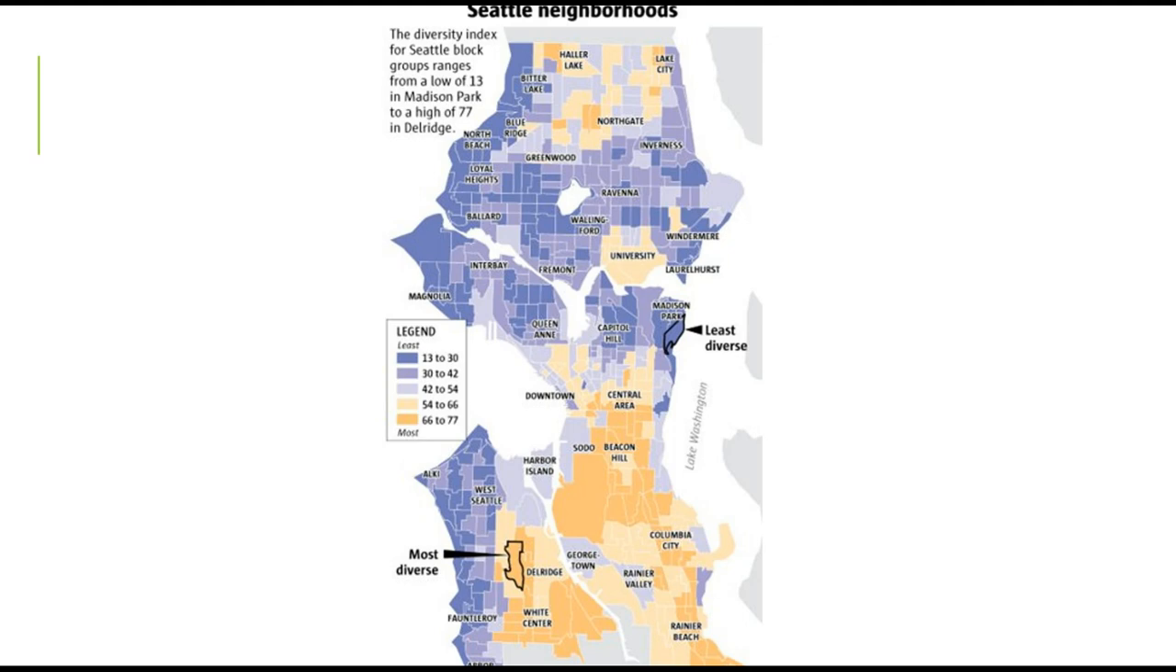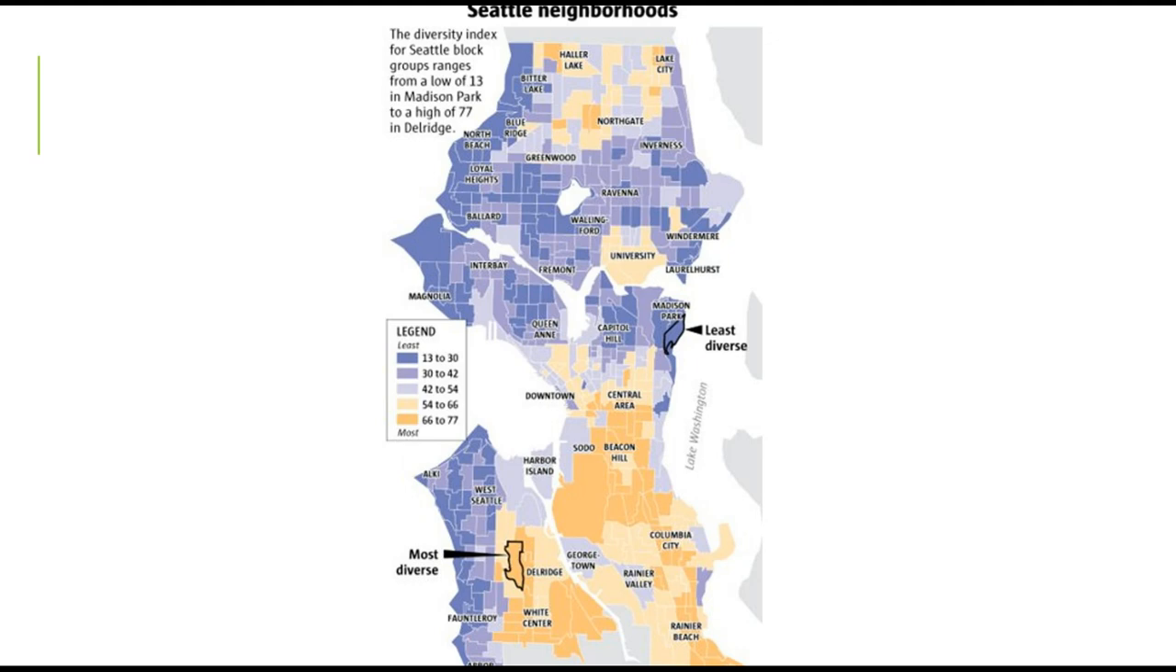This is called the diversity index. And what it measures is, if you were to take two people from a particular census tract or area, what is the likelihood that they would be of two different races? And so if we look around the city, if it's a dark purple color, that means that if you were to take two people from that area, it's likely that they are going to be of the same race. However, in the orange areas in the city, if you were to take two people from that area, it is 66 to 77% likely that they would be of two different races.